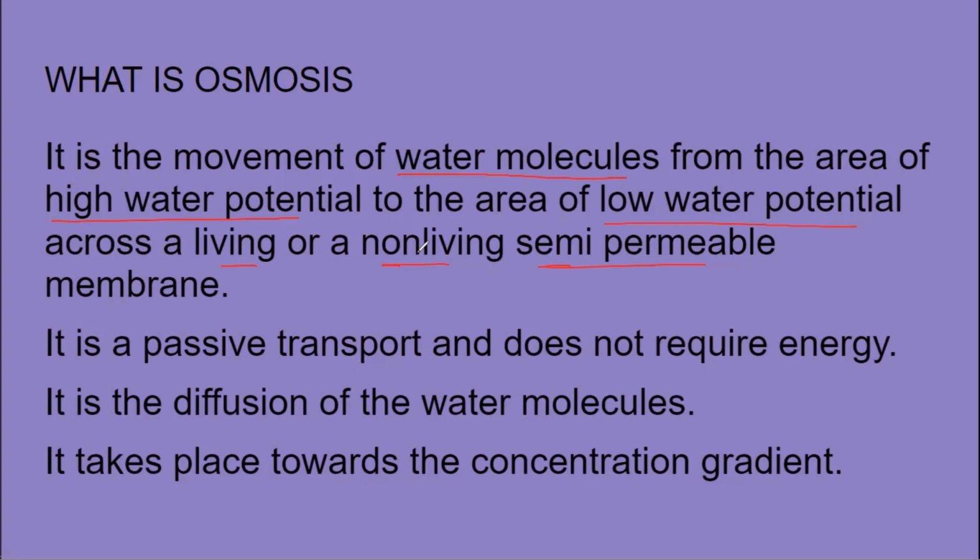So, how is it slightly different from diffusion? In diffusion, every sort of the liquid and gas molecules move from the area of high to low concentration. There can be a semi-permeable membrane, there may not be a semi-permeable membrane. Diffusion takes place. But in case of osmosis, only the water molecules will move. Only the water molecules will diffuse from the area where water molecules are more towards the area where the water molecules are less, but there must be a semi-permeable membrane.